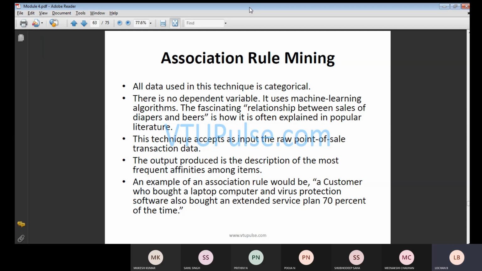One more will come under the electronics item part, and one more with respect to the mobile accessories. All those things we will be getting. So like that, we are going to make divisions with respect to that particular case. In that case, when we are going to pick, we will be picking with respect to which technique has to be used. There is no dependent variable in this particular case. It uses a machine learning algorithm.